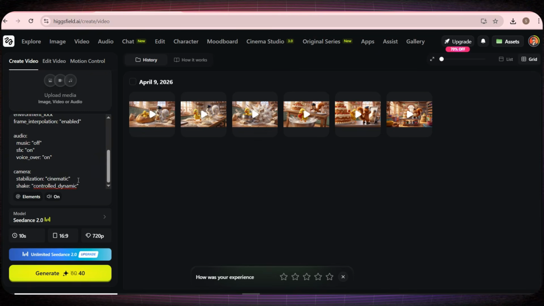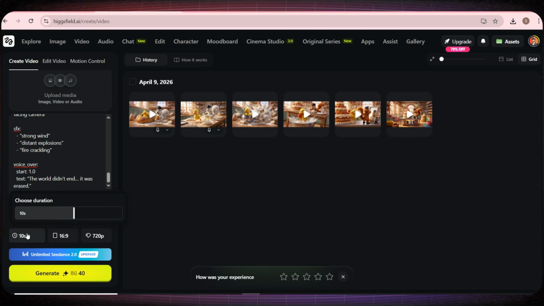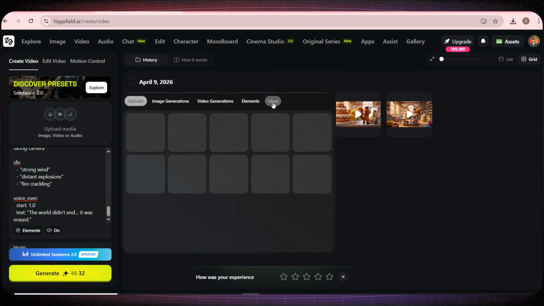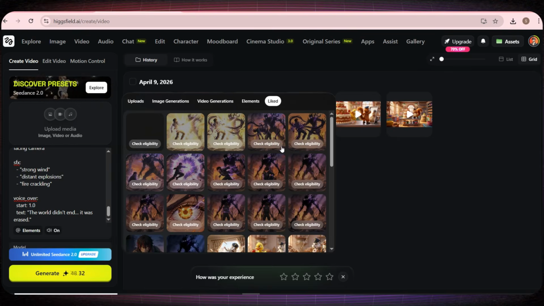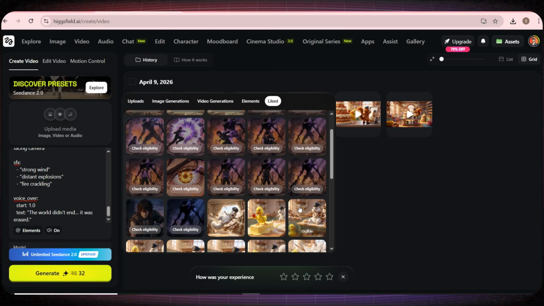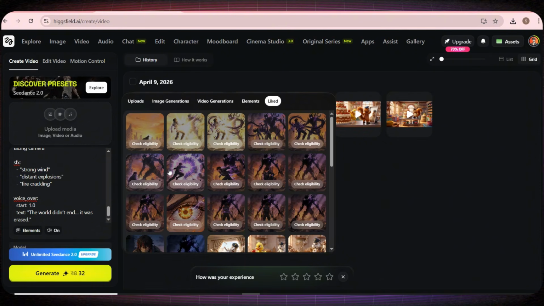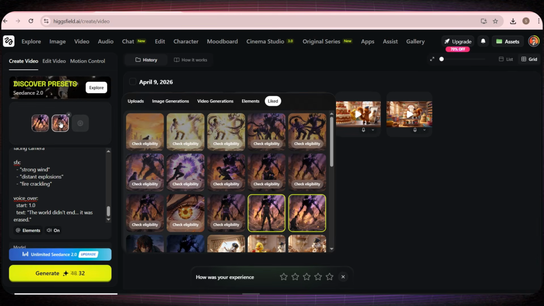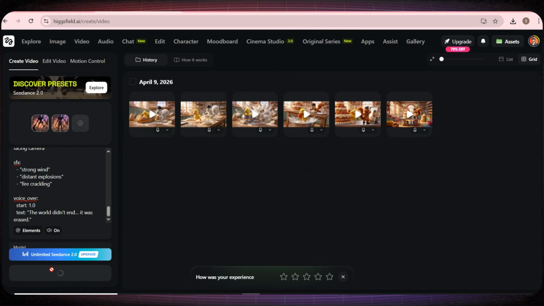Very simply, we'll paste the prompt right here, then choose the duration, around 8 seconds. After that, we'll select the aspect ratio, which is 16:9. Then up here, if we click on Upload Media and go to the Liked section, you'll find all the images we created earlier using AI, the ones we added to favorites. So, step by step, we'll add the 2 images for scene 1 as references, so Seedance 2 can use them to generate the video for that scene. Then I'll click Generate Video, and let's see the result together.